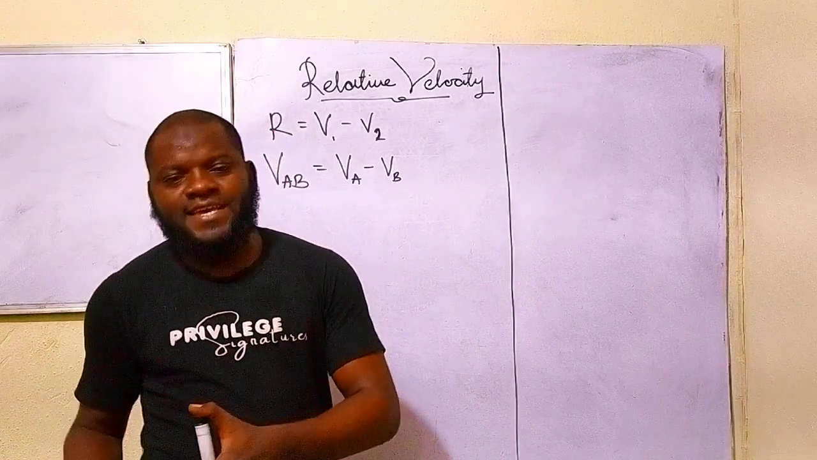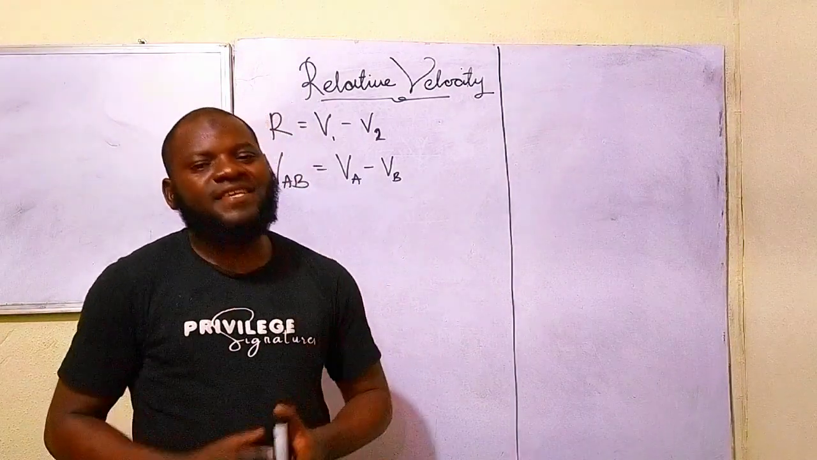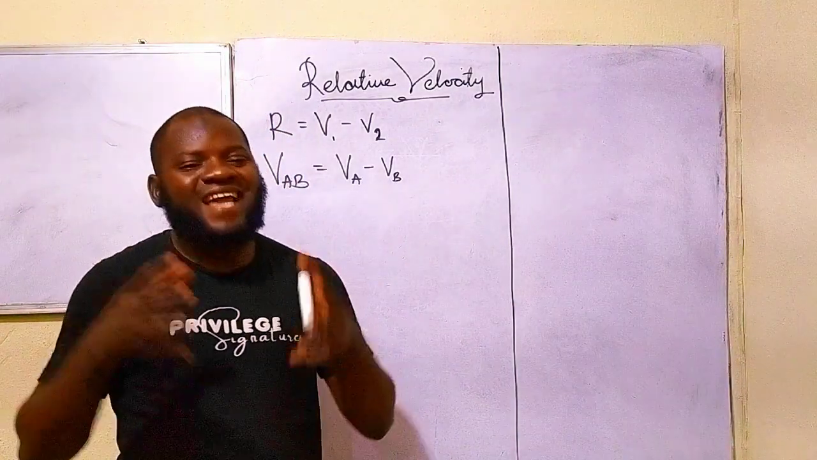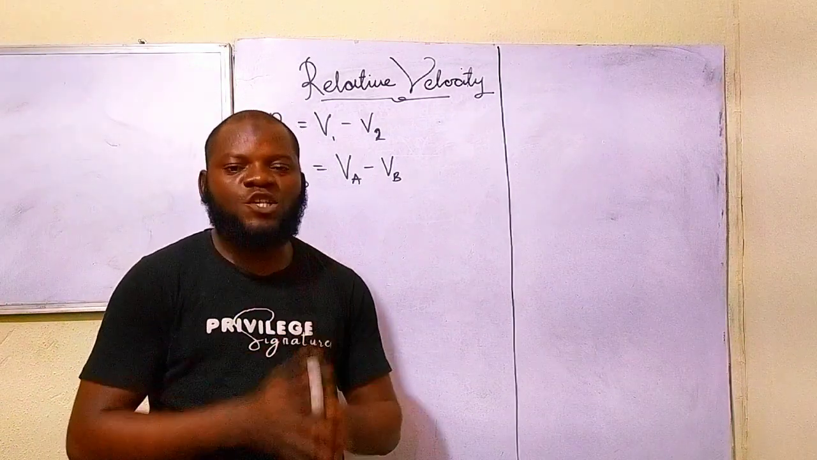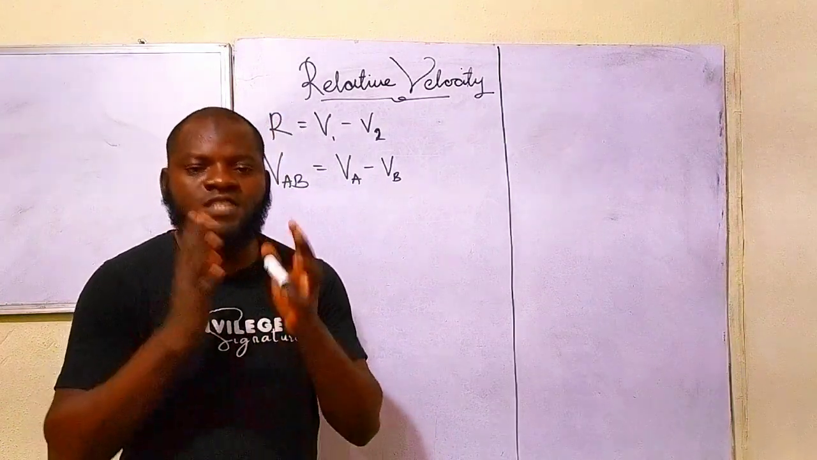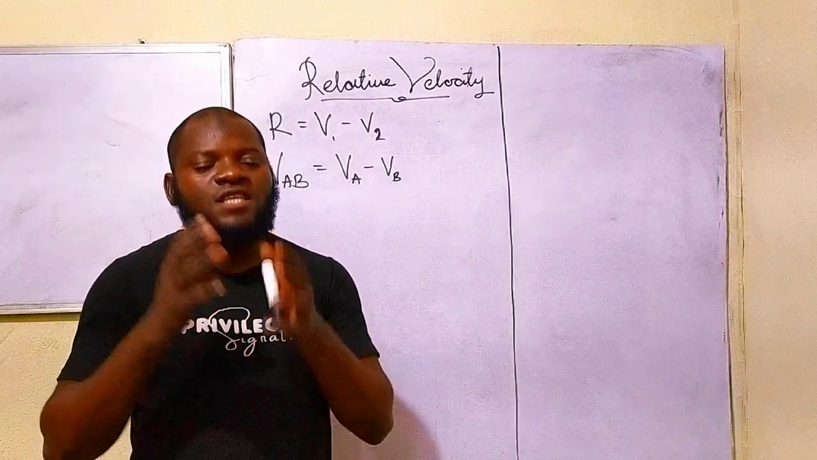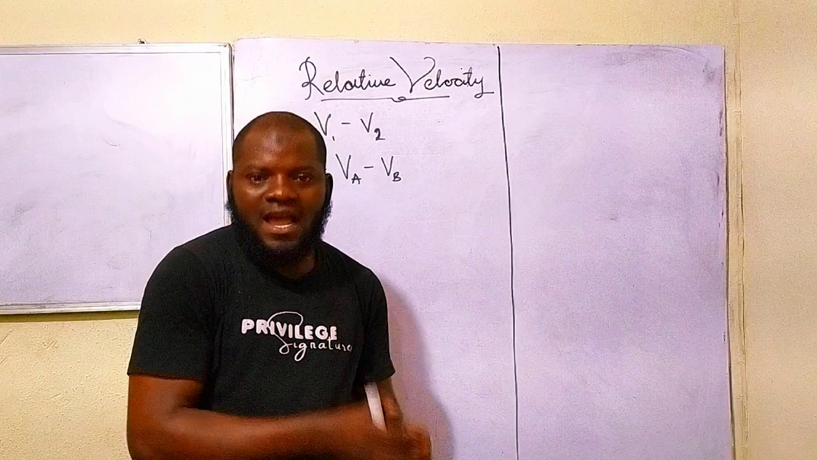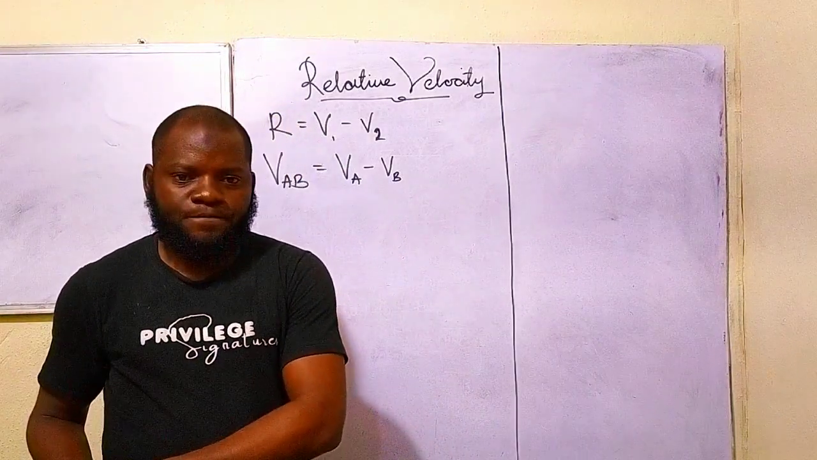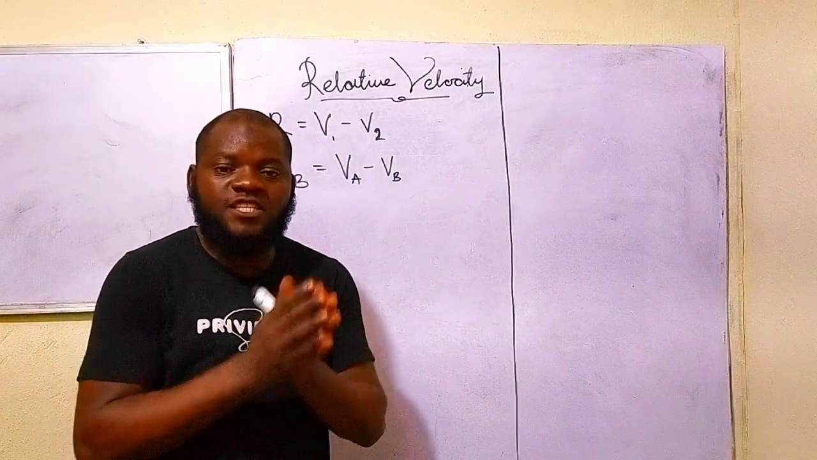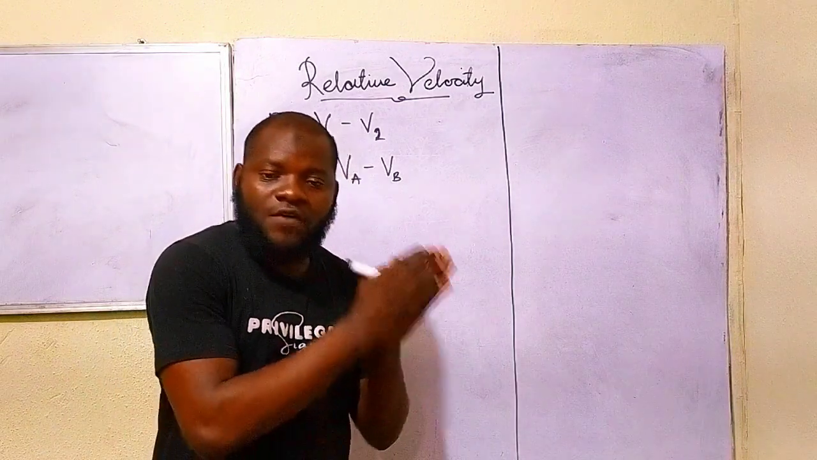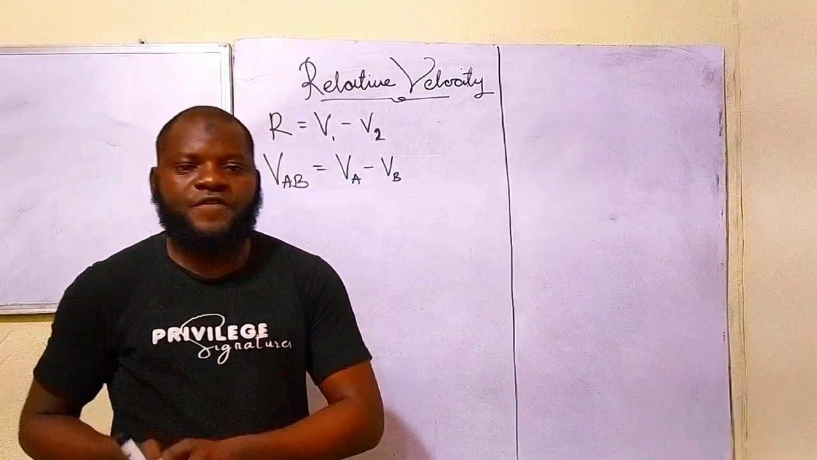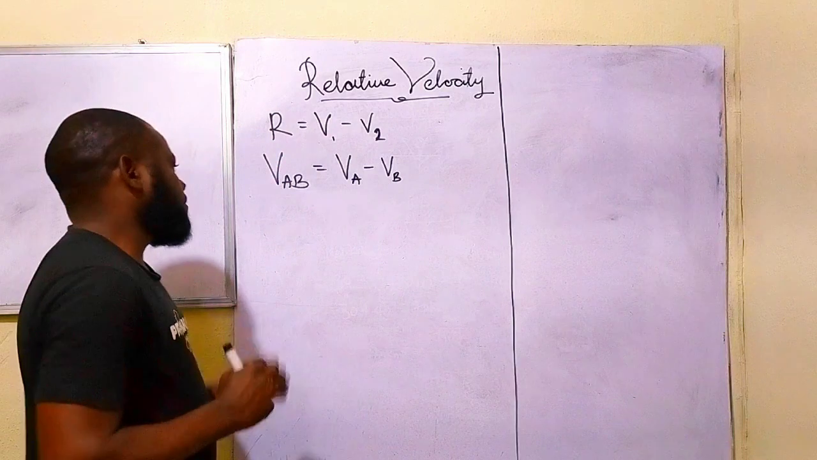Now, I'll take it again so that you understand. When they say relative velocity, they are saying the difference between velocities. Difference between velocity of what? Difference between the velocity of an object and its reference frame. Are you getting this now? Difference between the velocity of an object and its reference frame. So let's look at it now.